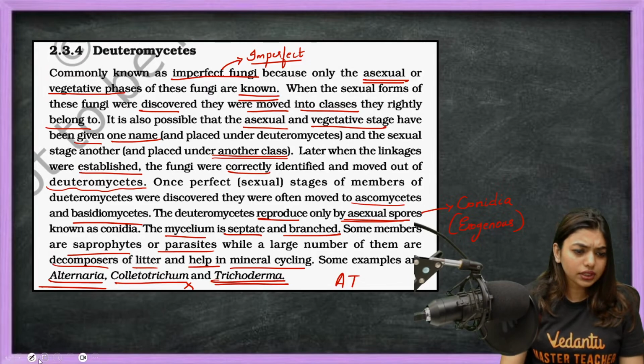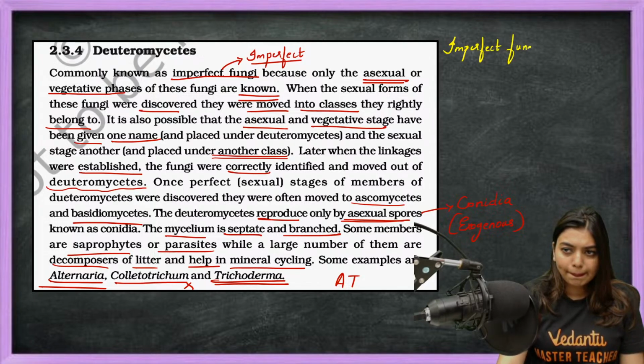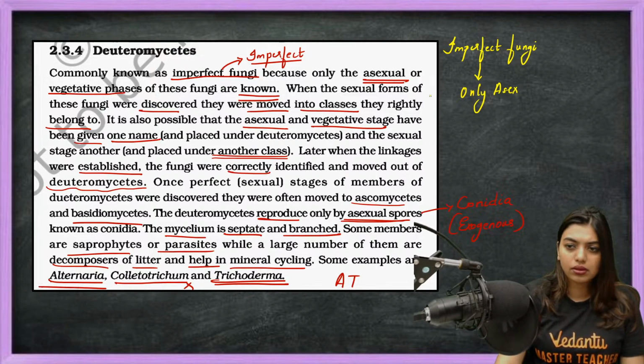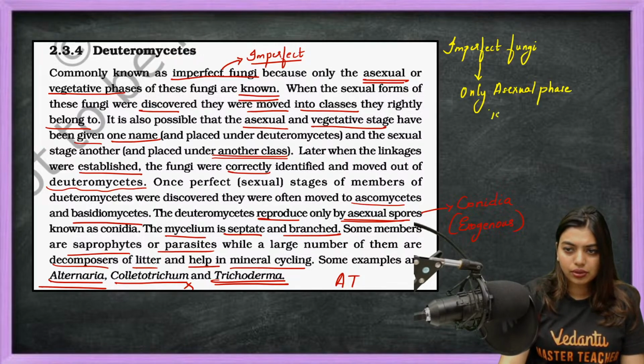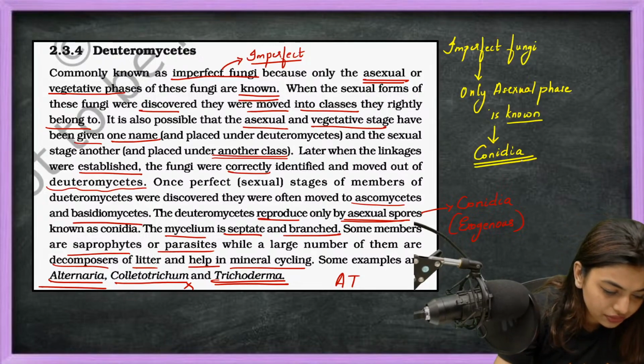This is done. Here, only one point you have to remember: they are called imperfect fungi. Why are they called imperfect fungi? Because only the asexual phase is known. The asexual phase that is known is conidia. This is the only asexual phase that is known.